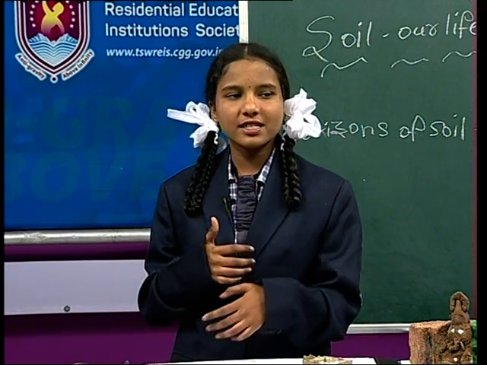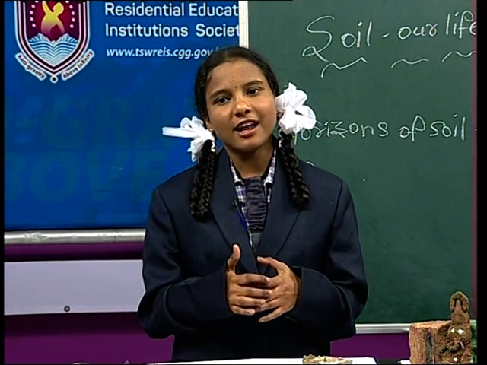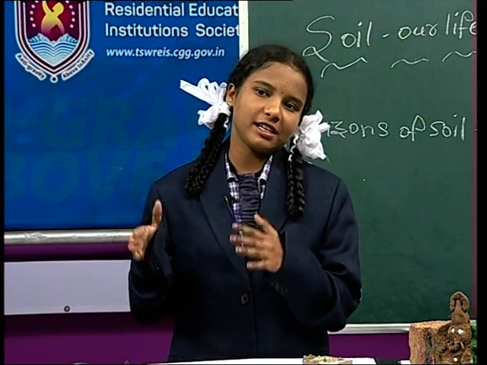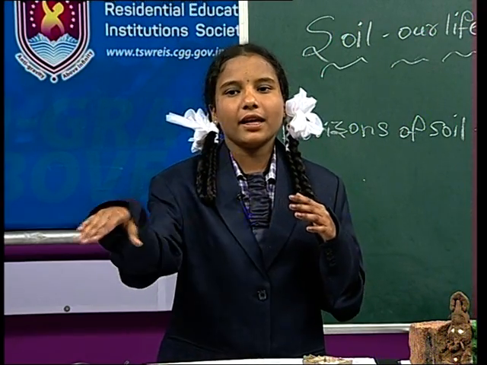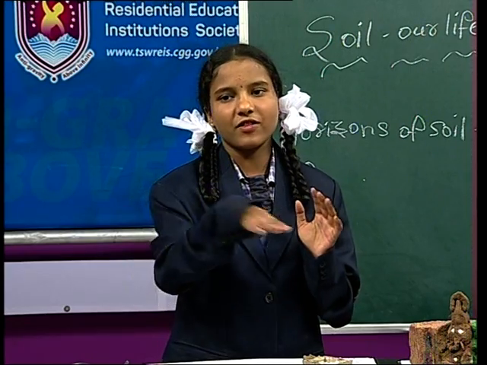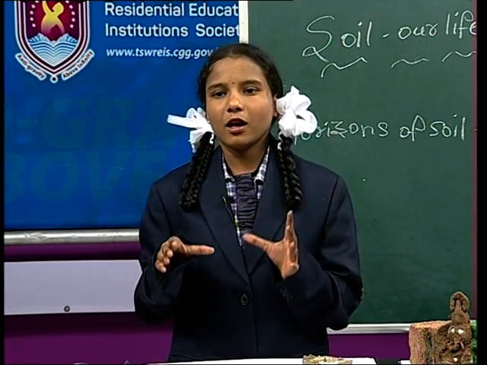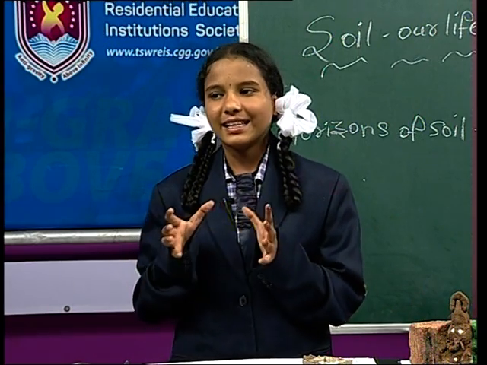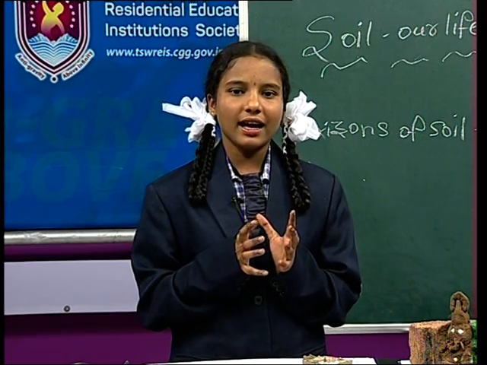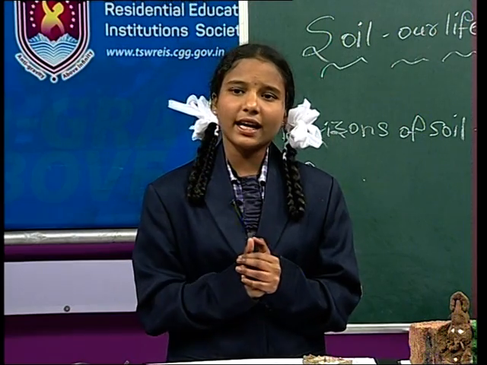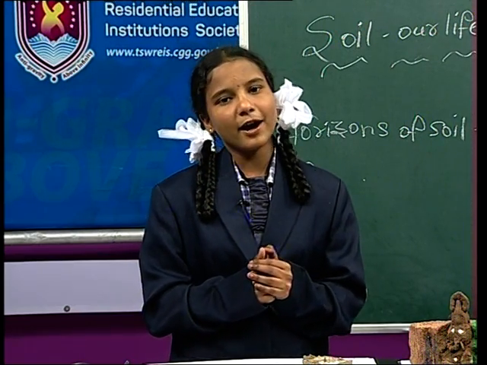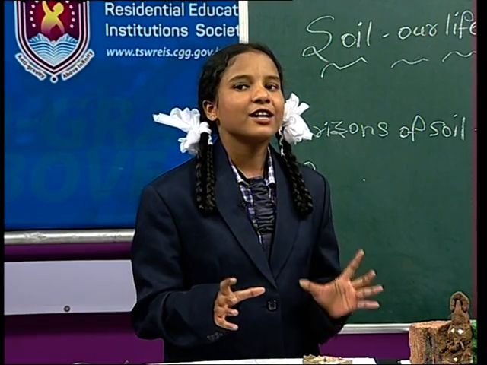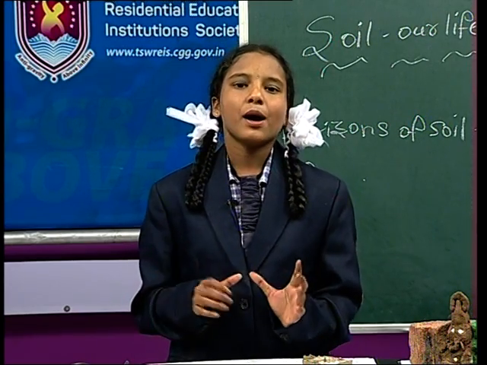Yes, the O horizon is called the top layer, and also the leaf litter lying on the surface of the layer. It can deposit 0 to 2 feet. Next, which horizon? The A horizon. The A horizon is called topsoil. It can deposit 2 to 10 feet.